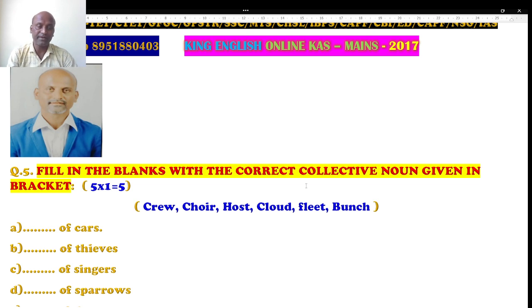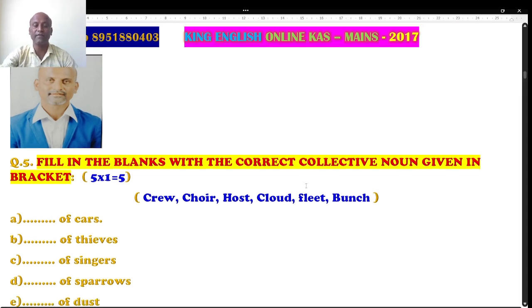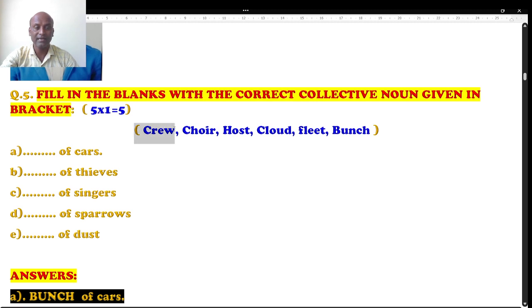Well, there are 5 questions and the options given in the bracket are: crew, curve, host, cloud, fleet, bunch. You have to match these words with the blanks by right guessing. So I have already written the answers here.